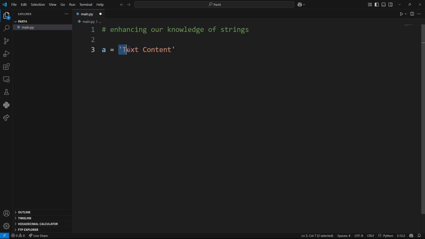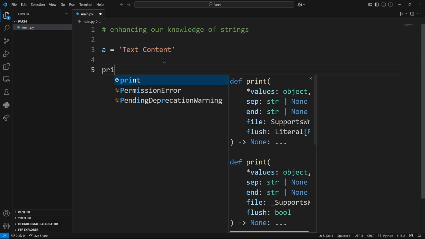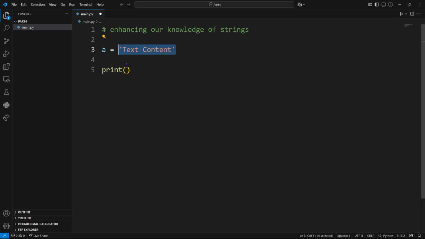Now, we can have string literals, and that would be something like this. So if we were to print this, we'd be printing a string literal. This would be just printing a variable of type string. I also want to quickly tell you guys about literals in Python. They have a bit of an interesting behavior. Literal strings are actually completely ignored when they're typed outside of a declaration or when they're not being passed in as a parameter or used somewhere in the code.